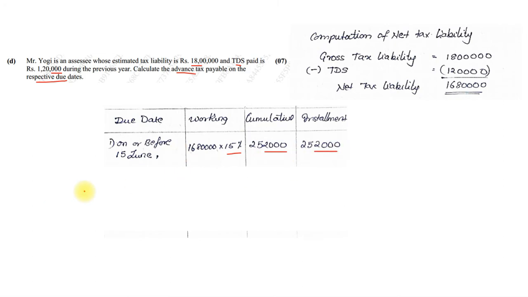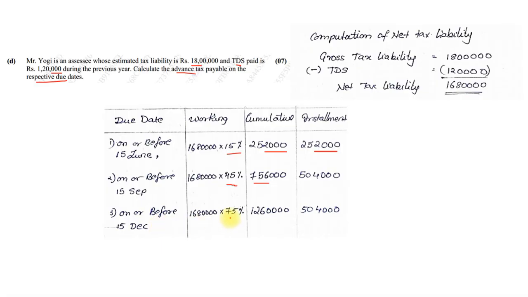Next is on or before September 15th. The rate will be 45%. 45% of 16 lakh 80,000 is 7 lakh 56,000. The difference between 7 lakh 56,000 and 2 lakh 52,000 is 5 lakh 4,000. That's the installment value. Next is on or before 15 December. The 75% comes to 12 lakh 60,000. We find the difference, we get 5 lakh 4,000.